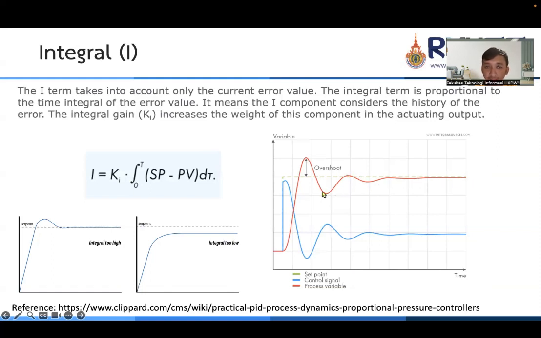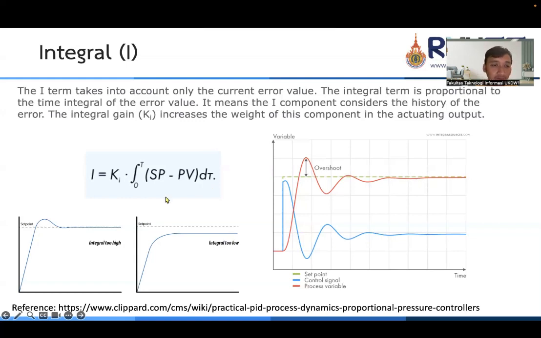We can see here that the system has an overshoot, but it quickly reduces the overshoot until the system reaches the set point.